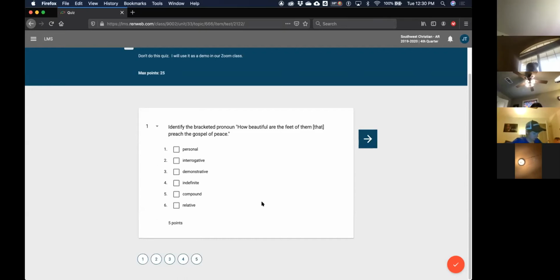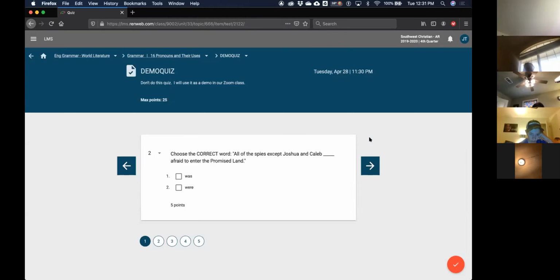Let's everybody look at page 206, the very first question that we did. It says, how beautiful are the feet of them that preach the gospel of peace. And we underlined them, and that was a relative pronoun. It says, identify the bracketed pronoun. Well, we know by looking at the homework we did that it's relative pronoun, so we'll click relative and go to the next one. I'm just getting my answer straight off my homework, okay? There's going to be 20 of these questions, but for this demo, I'm just going to do the one. Or these, it's actually 4 or 5 questions here on the demo.